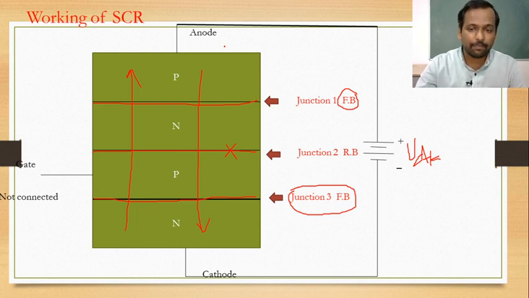What is meant by bipolar? The conduction of current is due to electrons as well as holes. Conduction of current through the SCR is due to electrons and holes. We will see the detailed working of the SCR later using the VI characteristics of SCR.